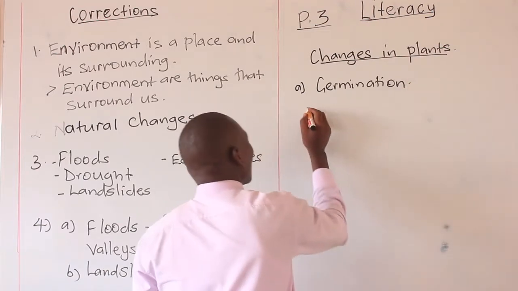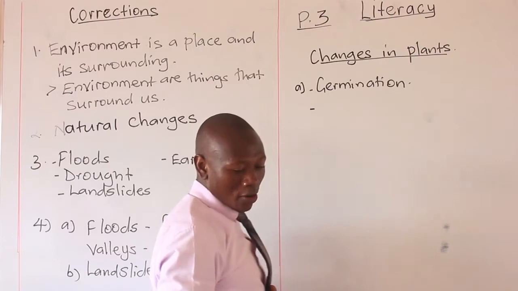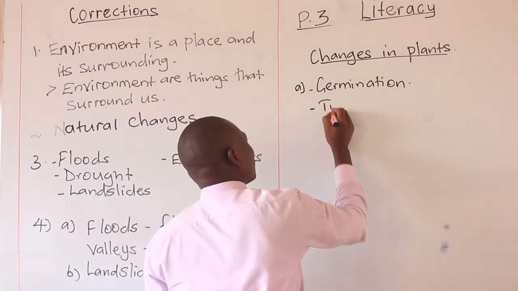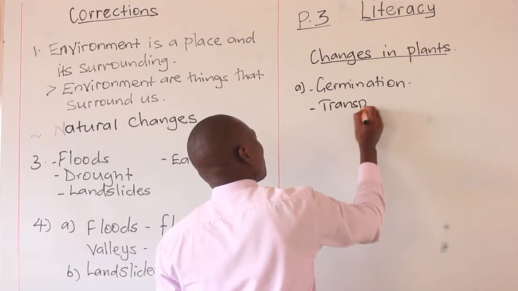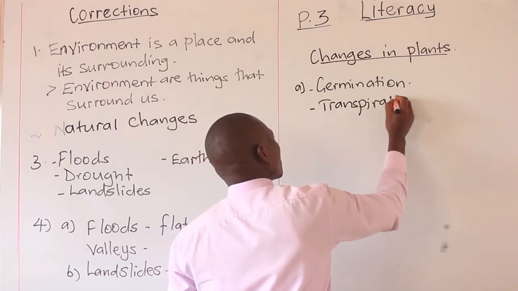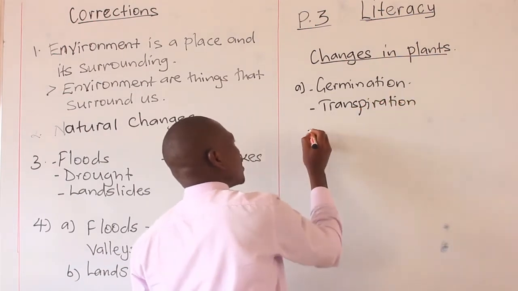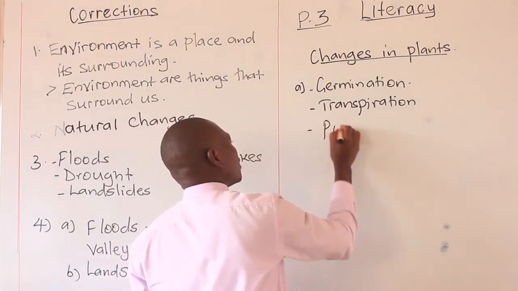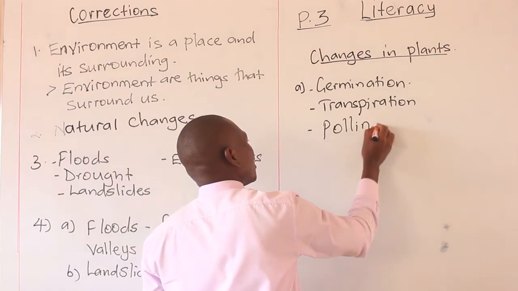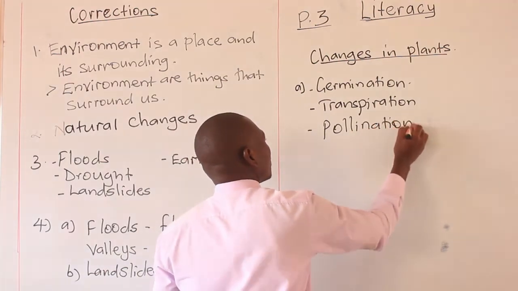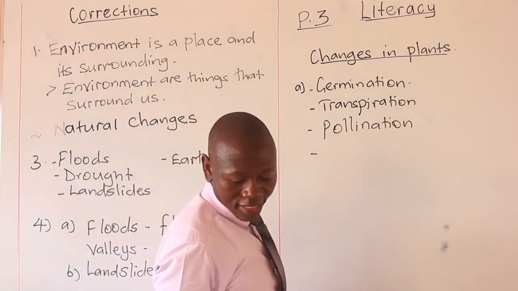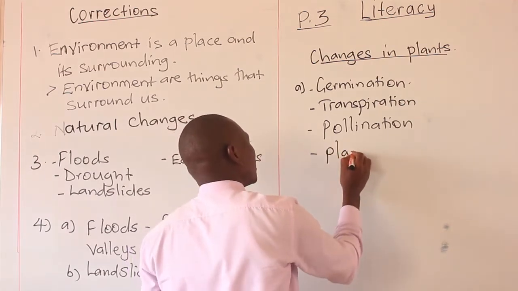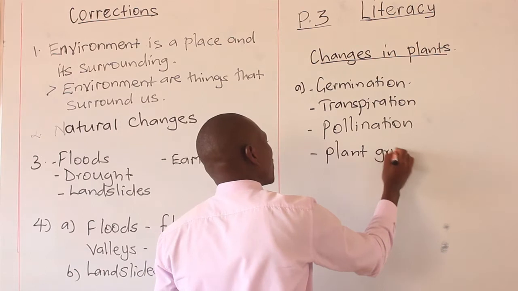So we shall define germination as, okay, before we define that, let's first list them down. Another one we have here is what? Transpiration. Transpiration is also another change. Another one we have here is pollination. Another one we have here is plant growth.